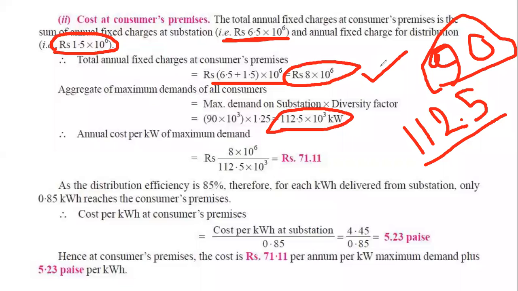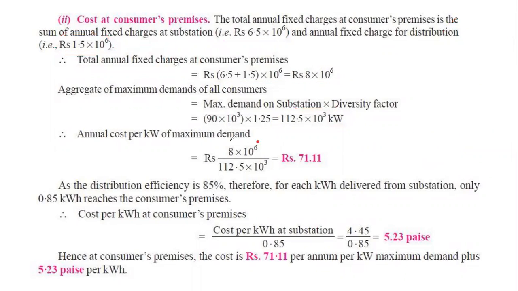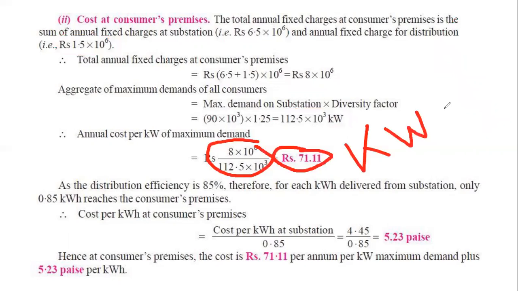So we got our cost, 8 into 10 to the power 6. We got our total maximum demand, 112.5 into 10 to the power 3. If we divide these two values, we find that 71.11 taka, that is for per kilowatt maximum demand at the consumer's level. You see that it is less than the substation. Why? Because the diversity factor is much bigger than at the substation level. That's why the cost also becomes less. This is for the per kilowatt.